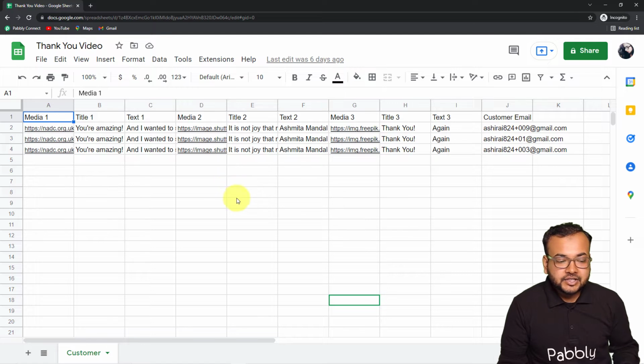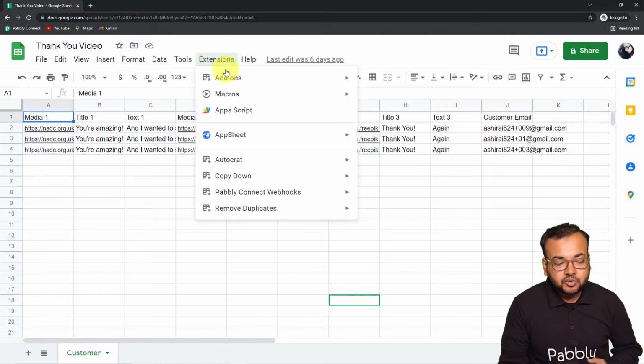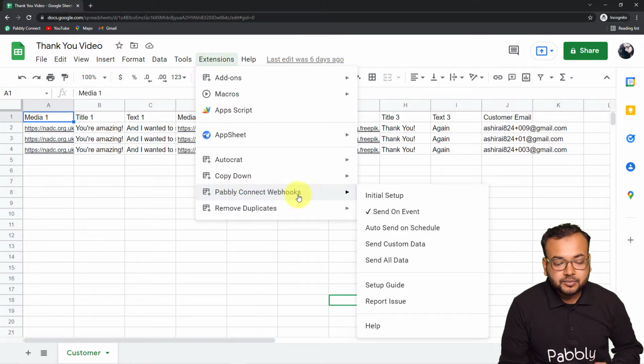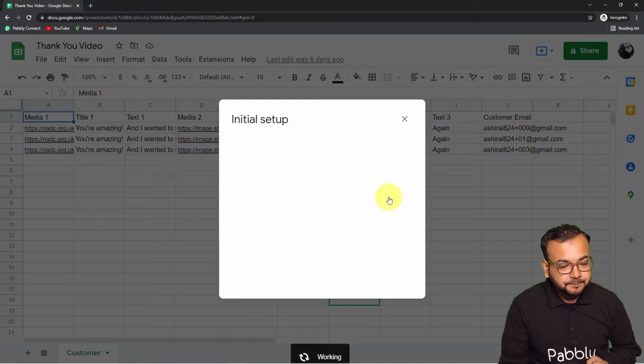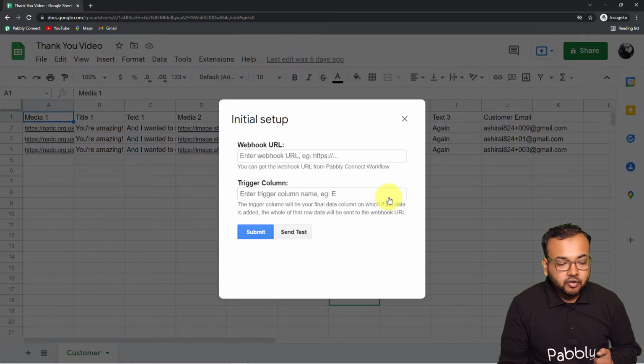After refreshing, when you go to extensions again, you will find this Pabbly Connect Webhooks option available in this drop down. From here you have to go to the initial setup. Click on initial setup and this window will open up, and here it will ask for the webhook URL and the trigger column.